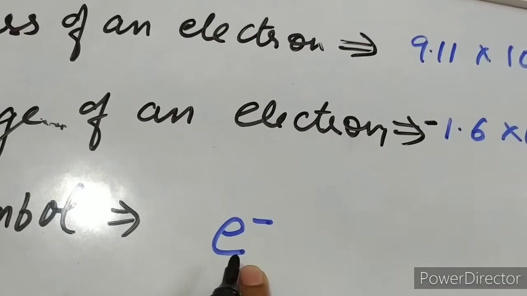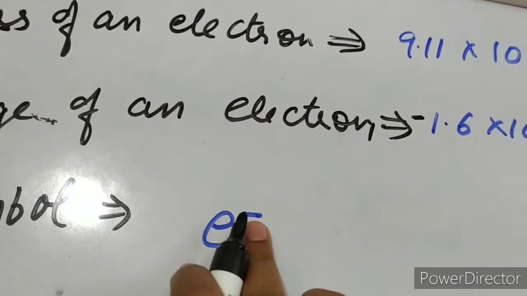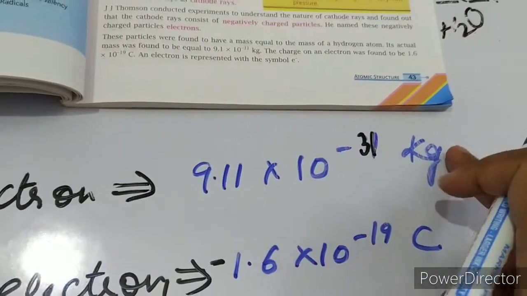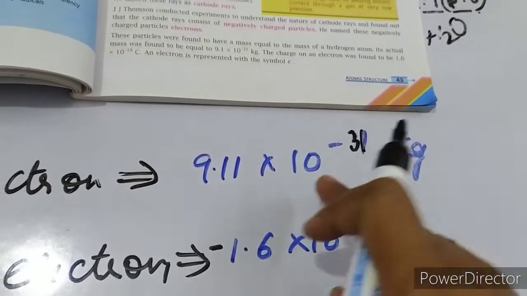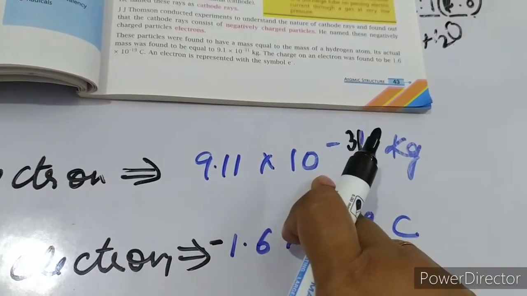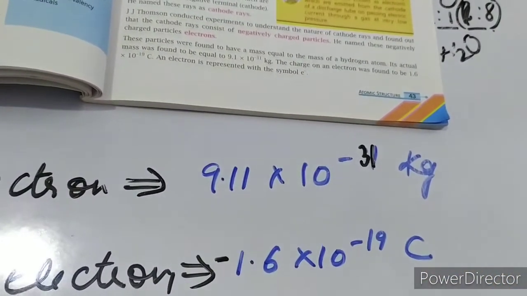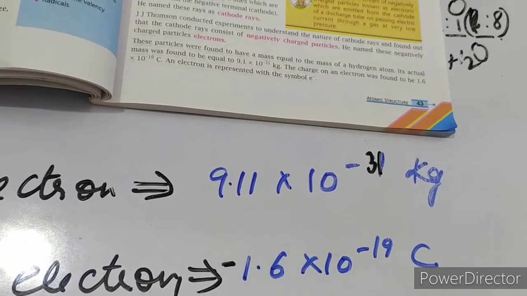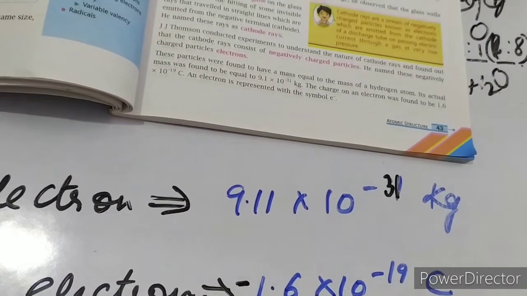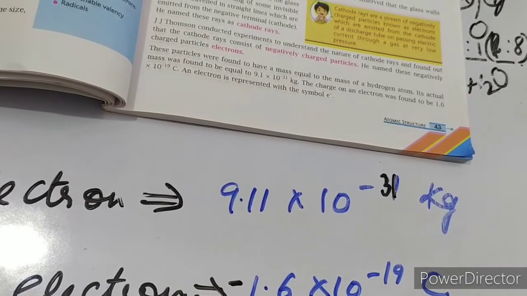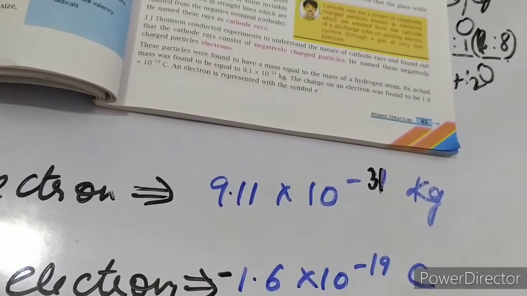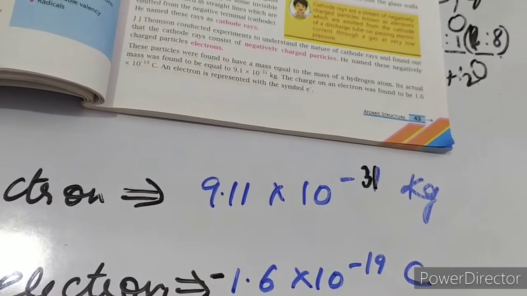It is written as small e and the charge of the electron is negative. So these are the numerical values of the mass and charge of the electron. The mass of the electron is very, very small, negligibly small, approximately equal to 0. So these are the charge and mass of the electron, and this led to the discovery of electrons, which is a very important particle present in the atom.